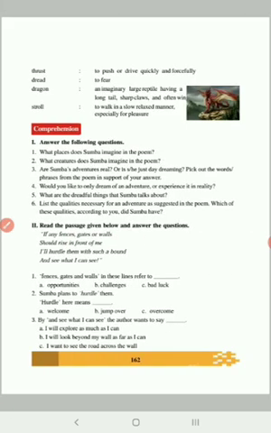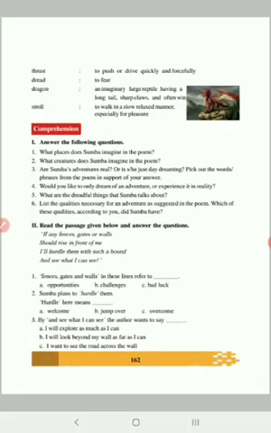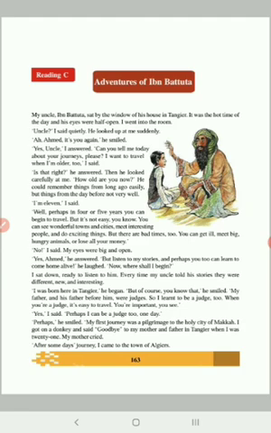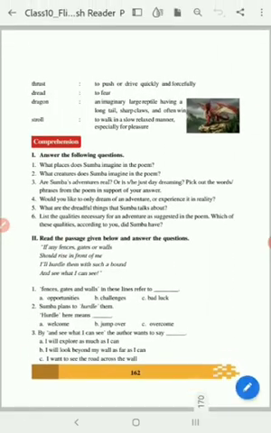And then you have the comprehension, the question and answer. Follow the notes. If there is any grammar, this lesson doesn't have any grammar. If possible, we may have some grammar in the third lesson. I will teach you. Right, so have a nice day, all the best.